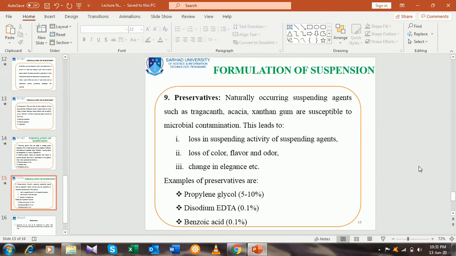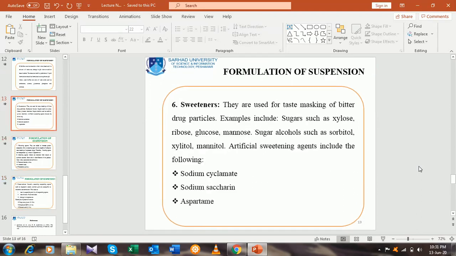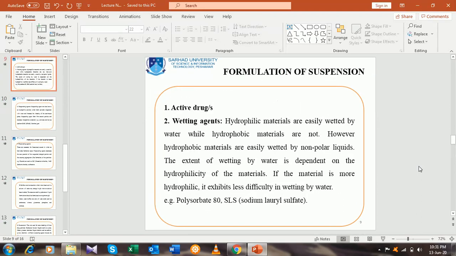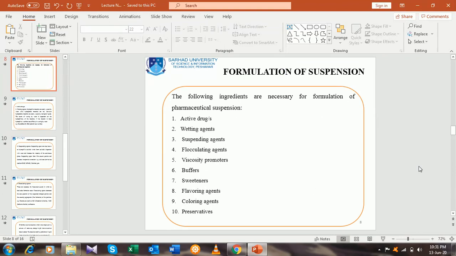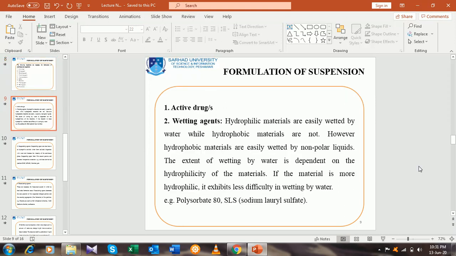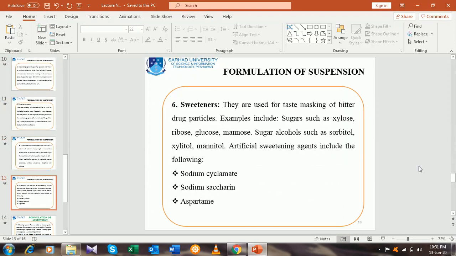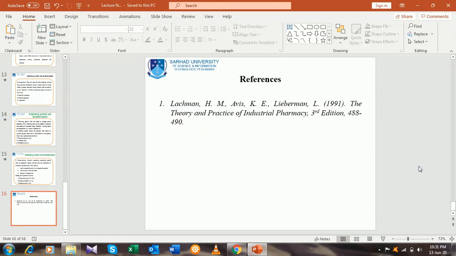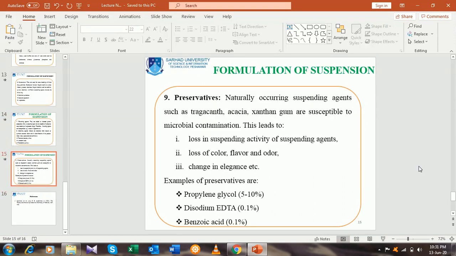Finally, the preservatives are added in the formulation. Naturally occurring suspending agents such as tragacanth, acacia, and xanthan gum are susceptible to microbial contamination.